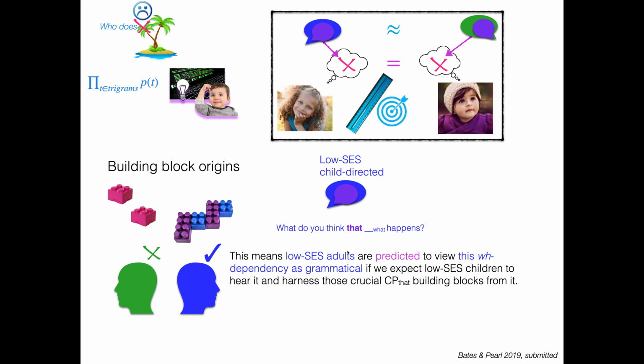That our sample happened to find, right? It better be the case that low SES adults think that that's okay, and therefore will generate it when speaking to their children. And of course, this is something that we can test, we can evaluate, we can measure, and see how acceptable low SES adults find those trace violations compared to high SES adults, who we expect to not like them so much.